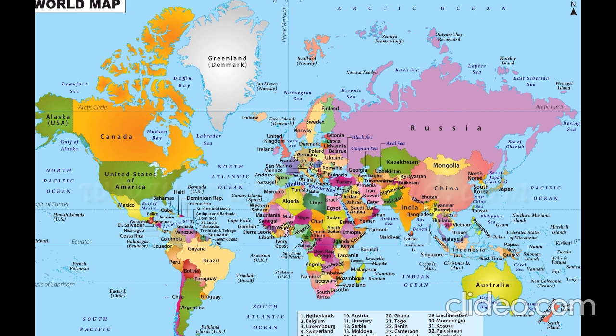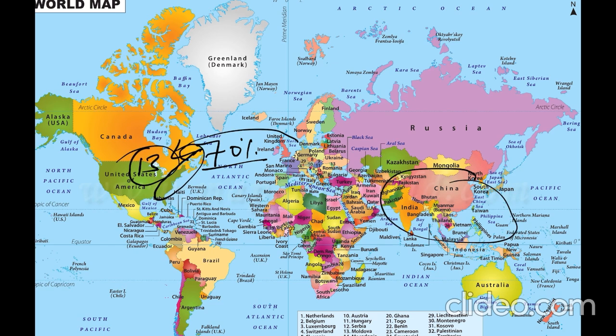Now we will look into the pattern of this population distribution. There are some primary concentrations in the world that account for 70% of the world population. It includes three main areas, that is South and Southeast Asia. Second is the eastern part of North America. Third one is northern as well as northwestern Europe. These three areas are known as primary concentrations of the population because they account for more than 70% of the population of the world.